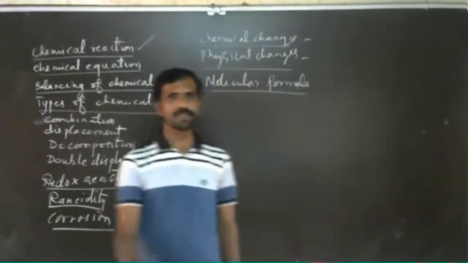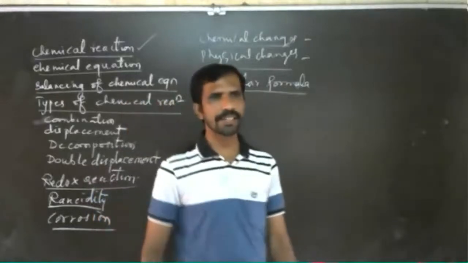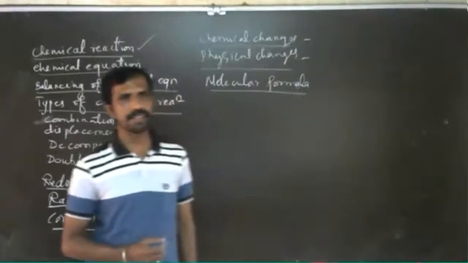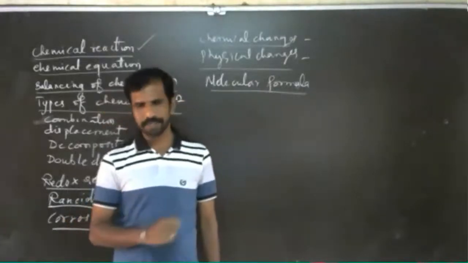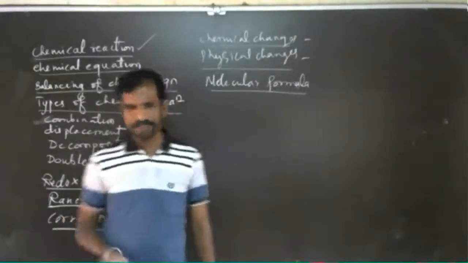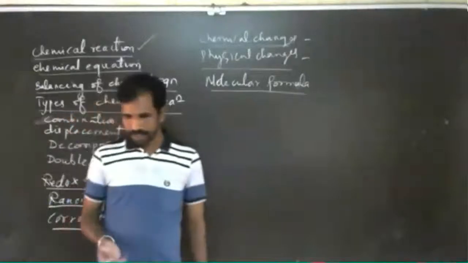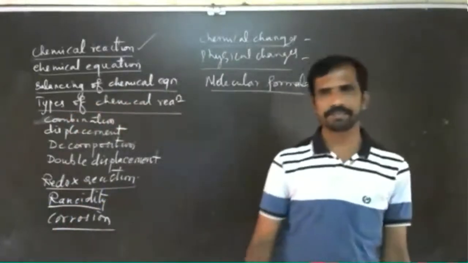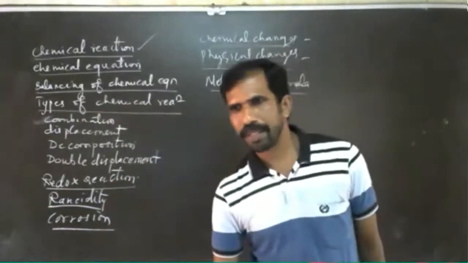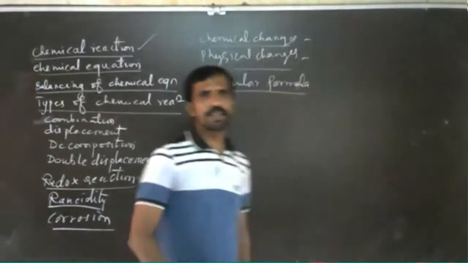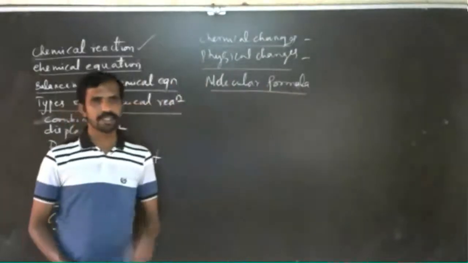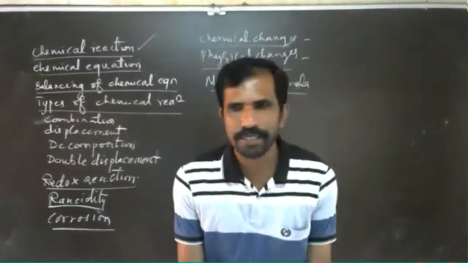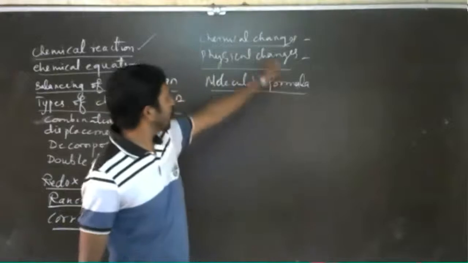Is it clear? Milk changing into curd is an irreversible reaction. Chemical changes are always irreversible. We can give a number of examples. Food when cooked cannot be brought back to its original state. That's why we say so.